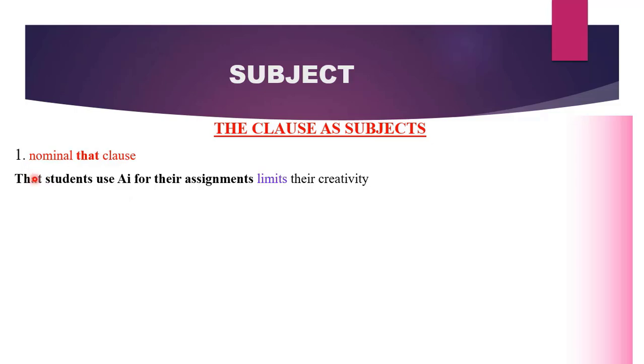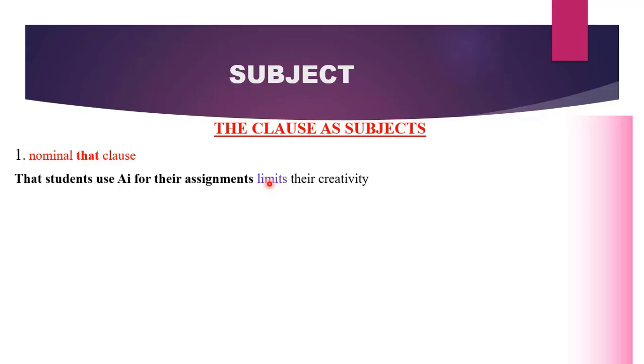Whenever you have that clause coming before the main verb in the sentence, then the whole of this clause will function as your subject. You can replace it with the word it. Let's try to replace that students use AI for their assignments with the word it. We can say it limits their creativity. Therefore, what limits their creativity? That students use AI for their assignment. So together, this is functioning as our subject. So that clauses function as subjects when they occur before the main verb.